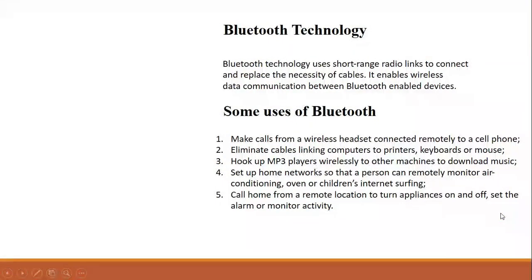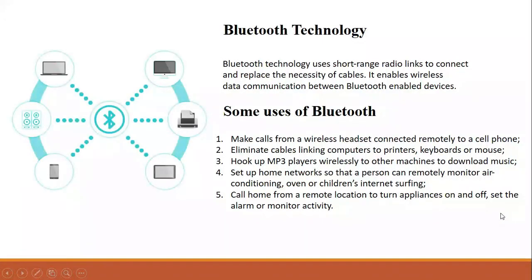The next one is Bluetooth technologies. I hope so many times you have used this type of technology to transfer files like images, audio files or video files. So let's read. Bluetooth technology uses short range radio links to connect and replace the necessity of cables.